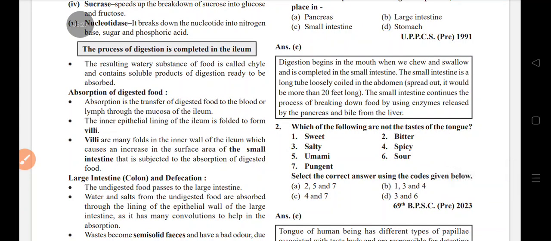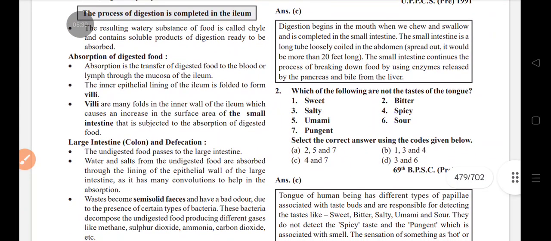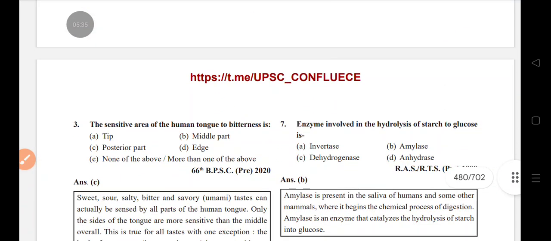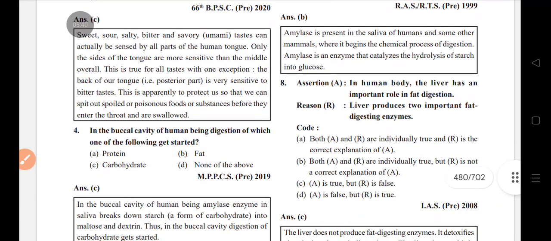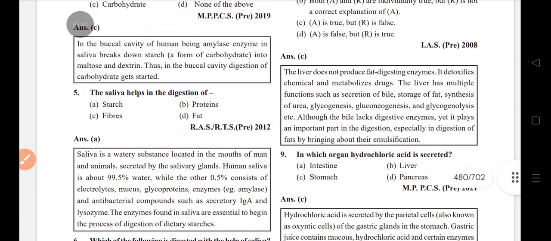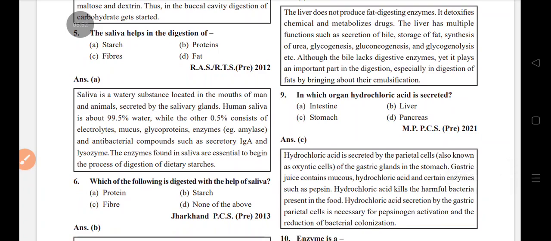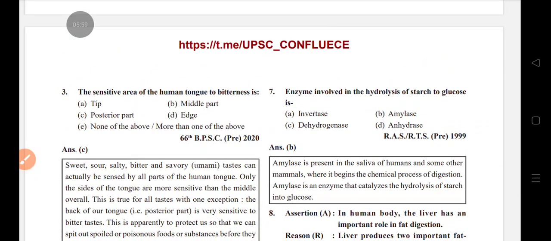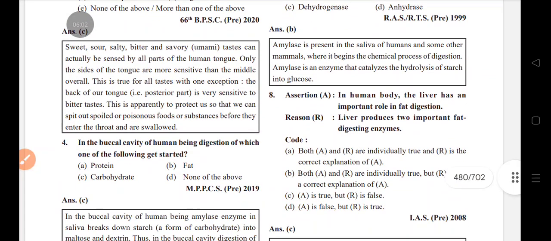Taste, not the taste of tongue. 4 and 7. Spicy or pungent. Sensitive area of human tongue to bitterness is posterior part. In the buccal cavity of human being, digestion of which one of the following it is started? Carbohydrate. Saliva helps in the digestion of starch. Which of the following digested with the help of saliva? Starch. Enzyme involved in hydrolysis of starch to glucose is amylase.